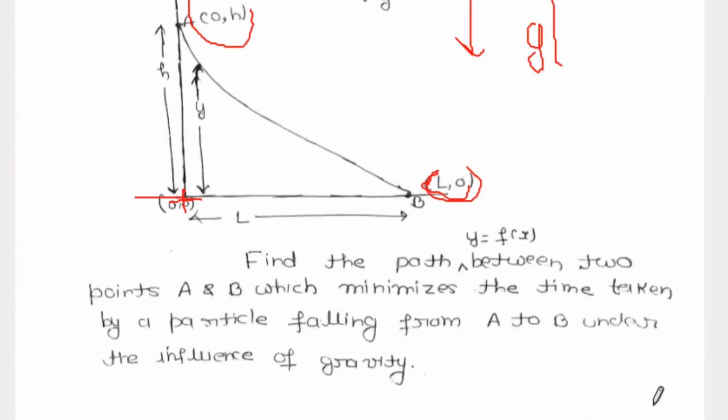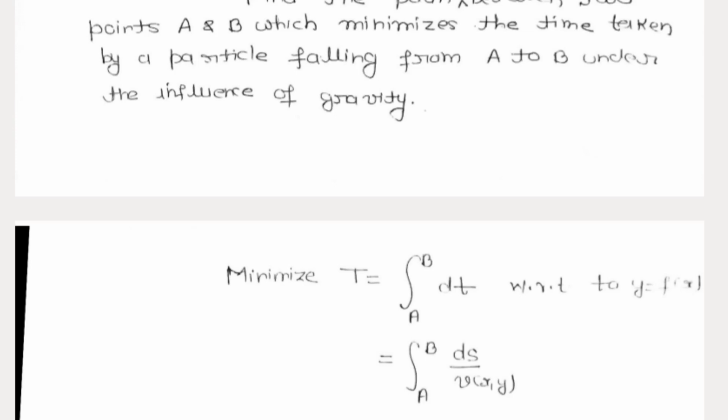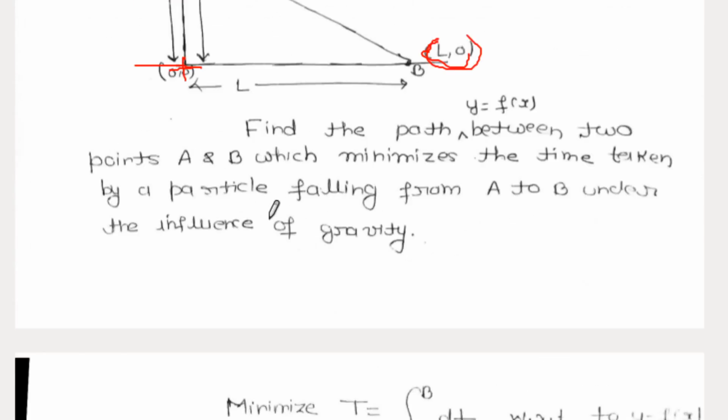With respect to this path, y is equal to f(x), right? We have to find the expression for y, which is a function of x, because this is a two-dimensional problem.